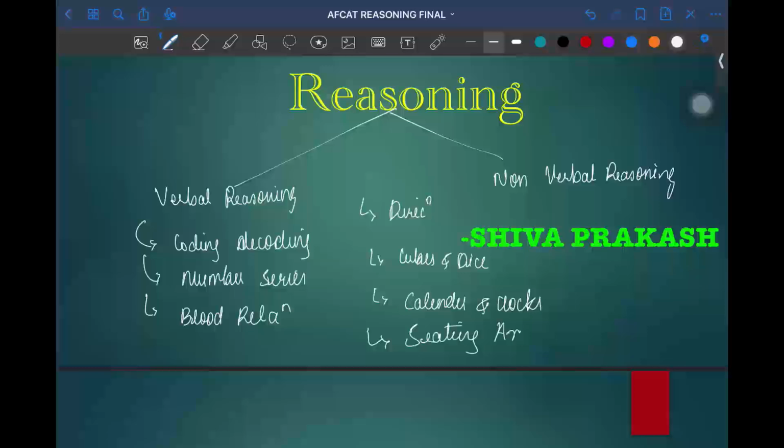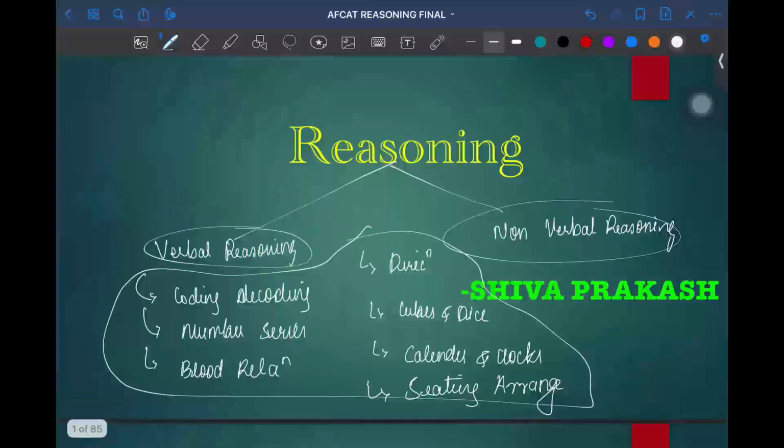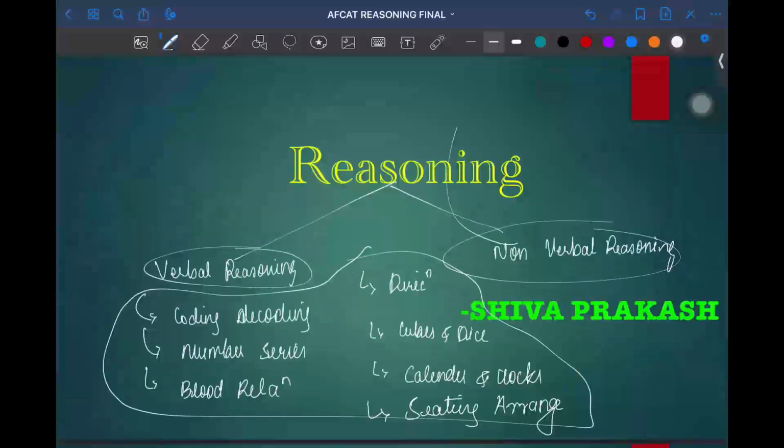These are the major topics which are going to repeat in your AFCAT exams and various kinds of exams. Wherever the reasoning topics come, you can see these topics repeating in various kinds of exams. And when we look into the non-verbal part,